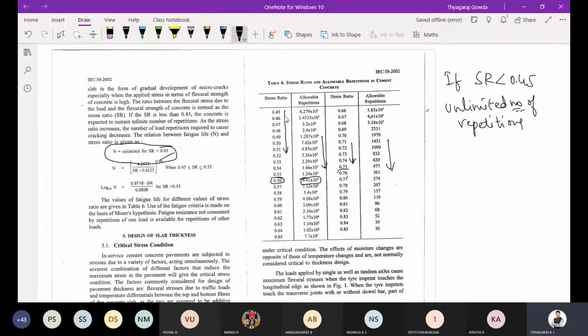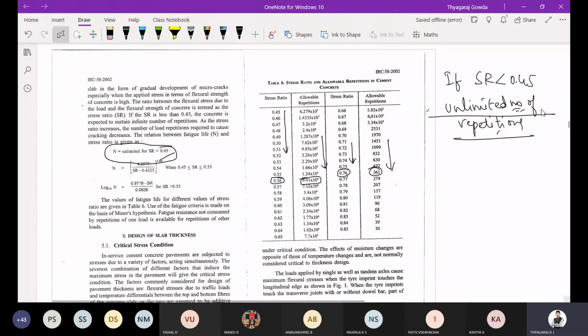If the stress ratio is 0.76, only 361 repetitions it can take. So the stress ratio should always be less than 0.45. If it is less than 0.45, we can apply unlimited number of repetitions on the rigid pavement. Make a note of this.